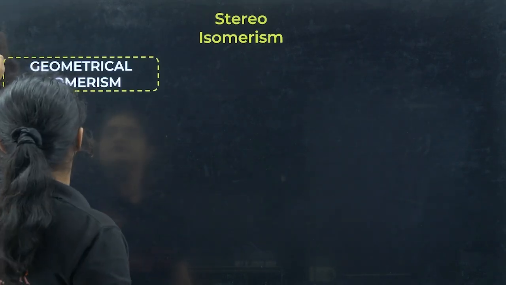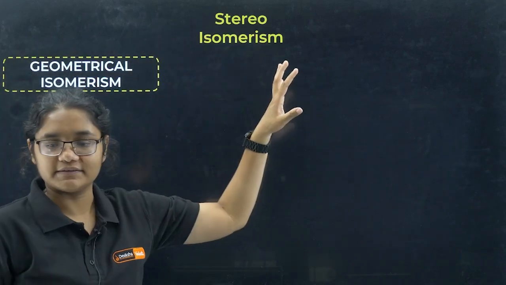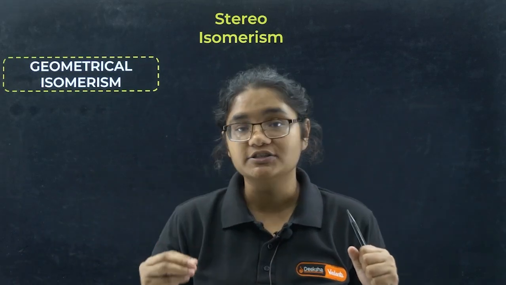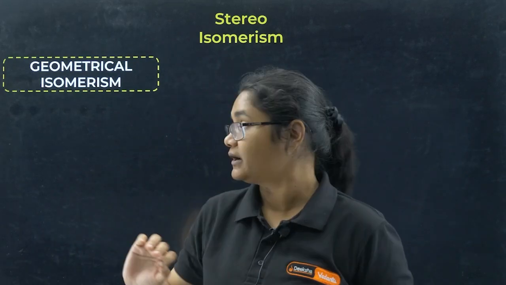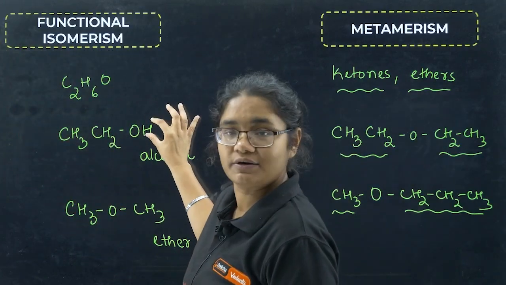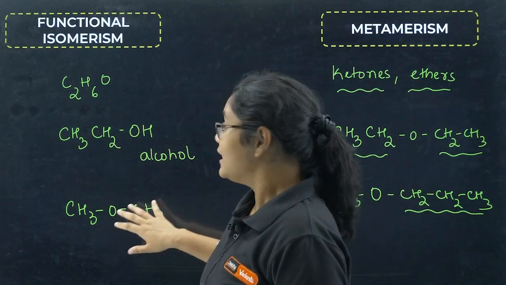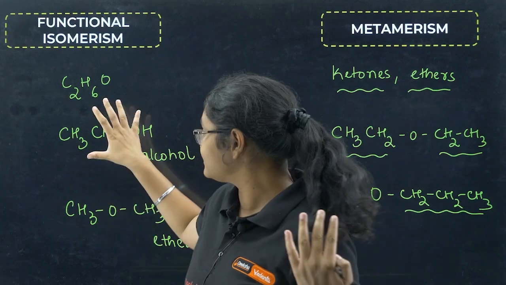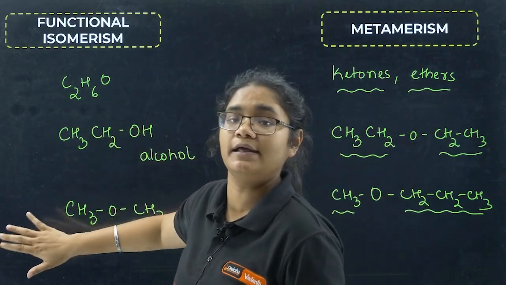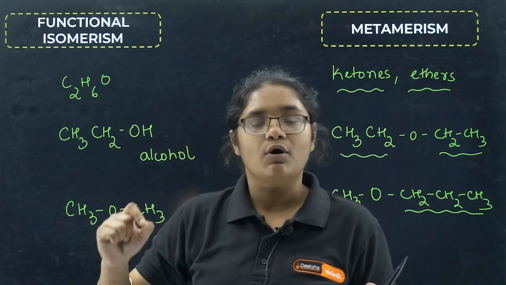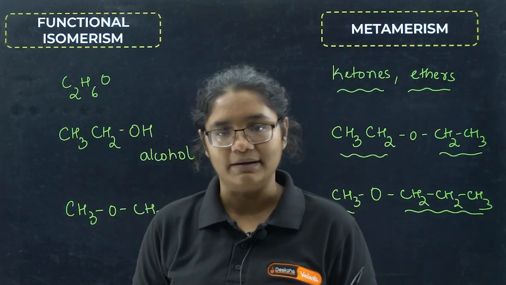Now we'll talk about stereoisomerism. What is the difference between structural and stereoisomerism? The first difference is, in structural isomerism, the bonding is different. For example, here an OH bond is present, here no OH bond is present. The bonding pattern here and here will be completely different. In structural isomers, the bonding pattern of carbon, hydrogen and other elements is different.